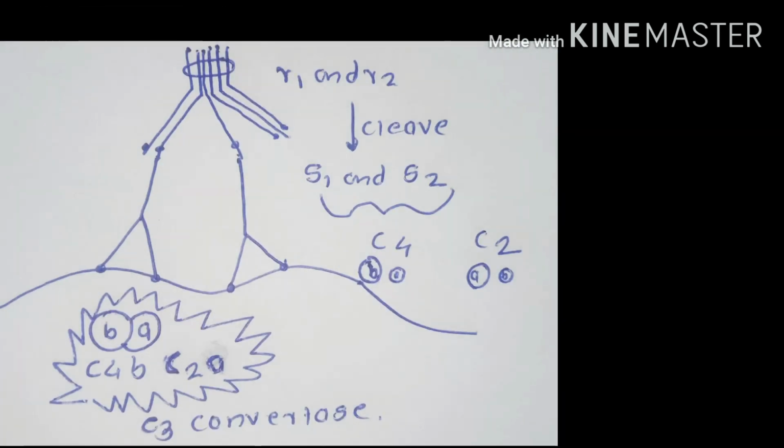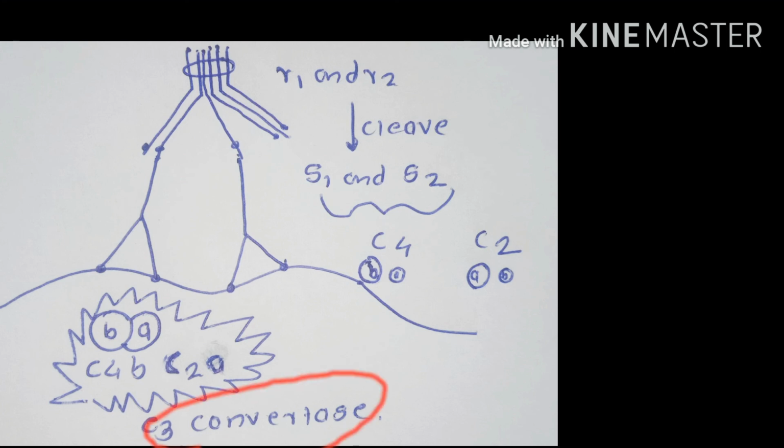After the cleavage of the C4 and C2 substrates by C1r and C1s, the major subunits of C4 and C2 attach together and bind on the cell membrane of the bacteria. The complex embedded in the bacterial cell membrane, C4b C2b, formed by the cleavage of the C4 and C2 substrates, is called C3 convertase.